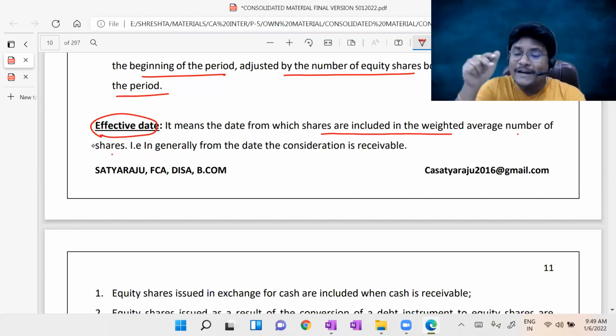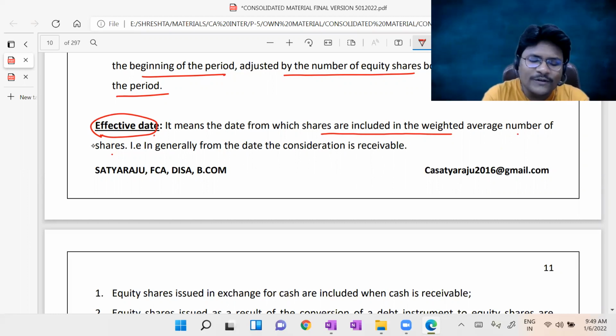But what is the date? What is that effective date? From which date can we consider such shares are existing in my entity? For that purpose, they introduced the concept of effective date. Simply, effective date means the date from which we can assume such shares are existing in my entity for the purpose of consideration of weighted average number of equity shares. That is generally from the date the consideration is receivable, not at the time of consideration received.